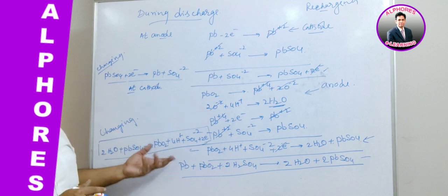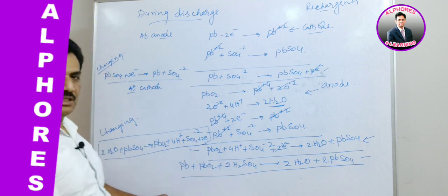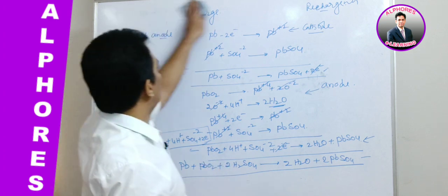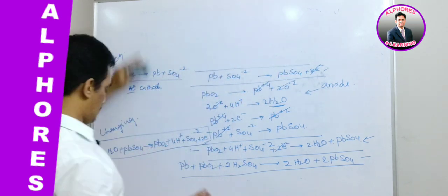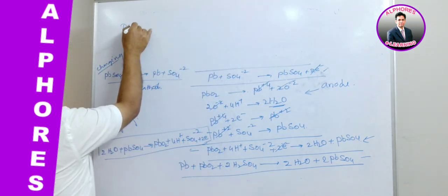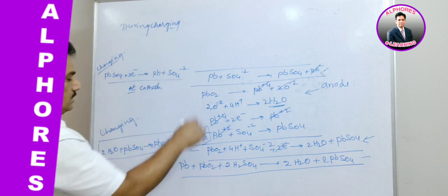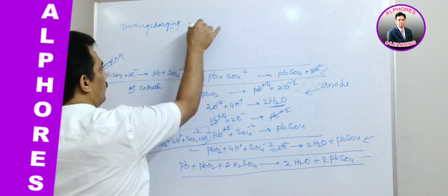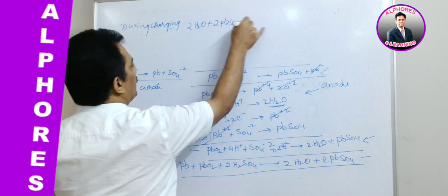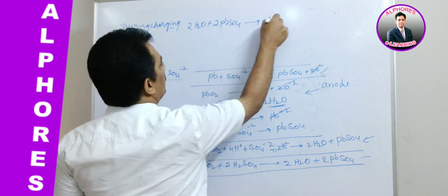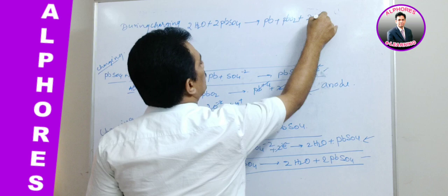Now, during charging, what happens to the total cell reaction? It is nothing but the reverse of this. Let me write here. During charging, the reaction is 2H2O plus 2PbSO4 gives Pb plus PbO2 plus 2H2SO4.